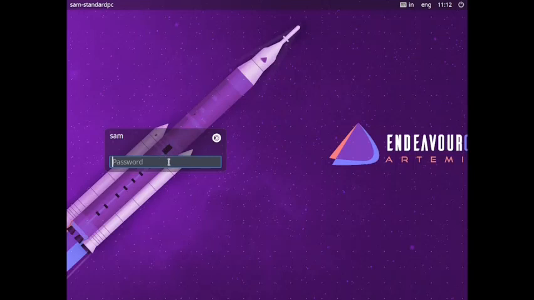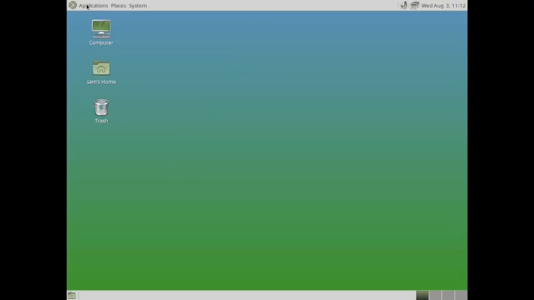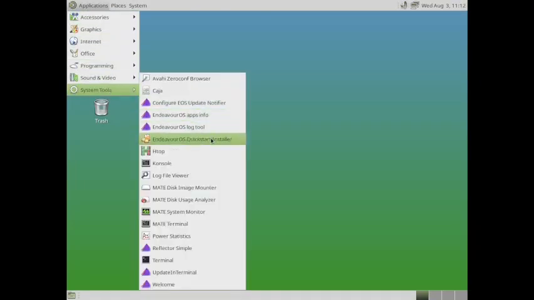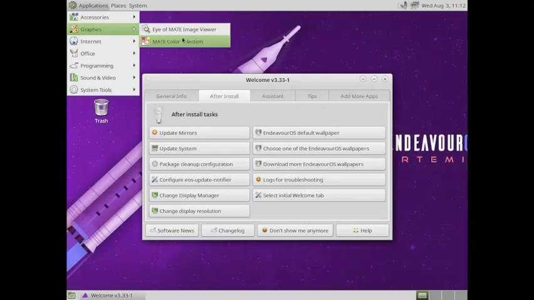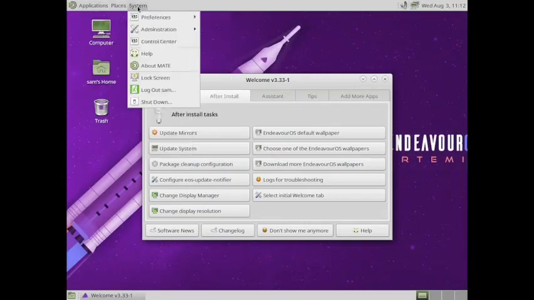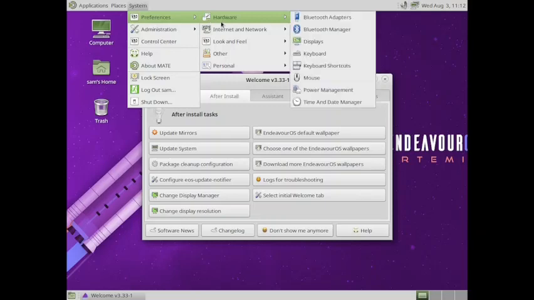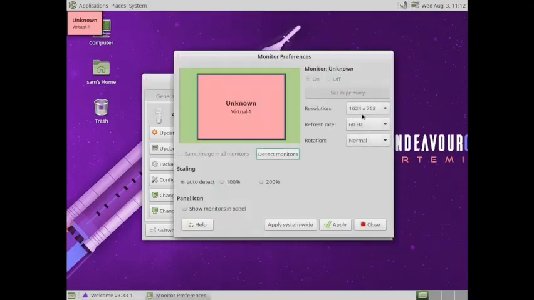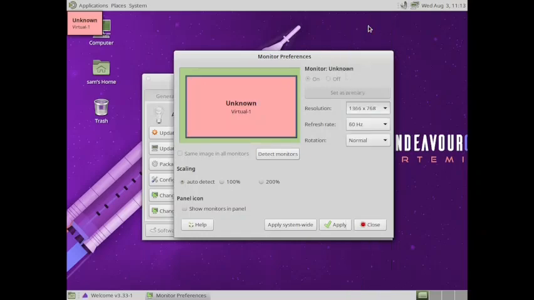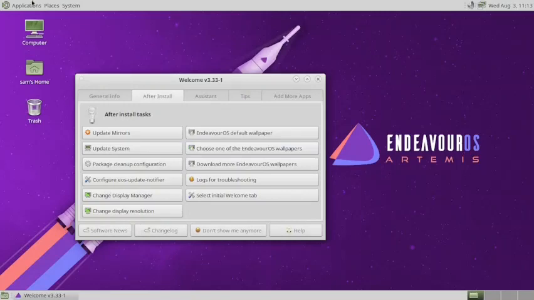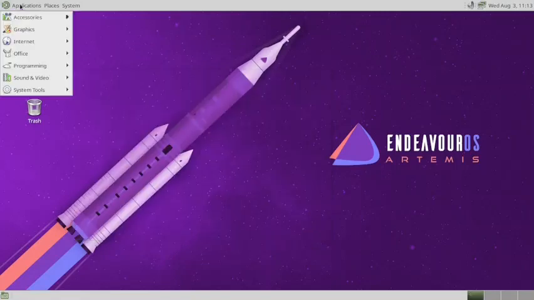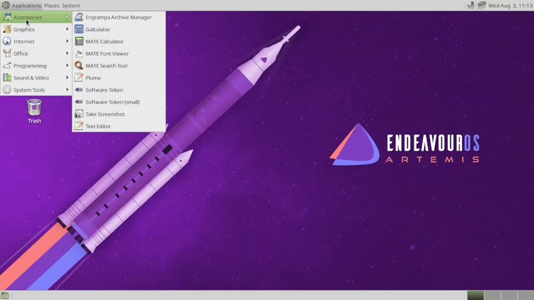So now you have to log in. Okay, so the first thing I will do is check. Okay, the terminal is there. We'll go into preferences, hardware. Yes, so the display is there. I will change the display resolution. Now it is okay. Keep this configuration, close. We will not check out the desktop right now. First we will uninstall all the things.